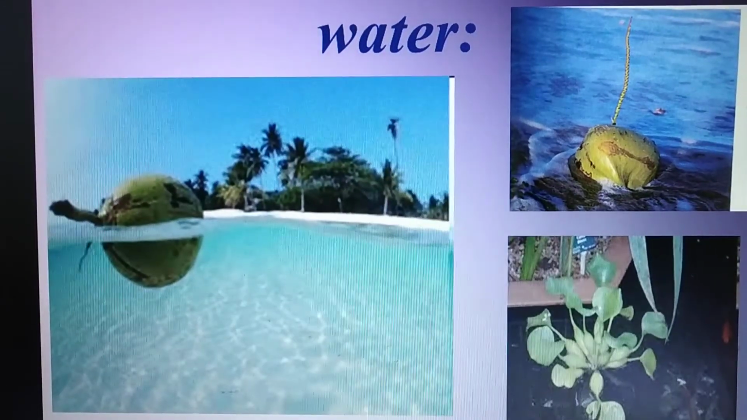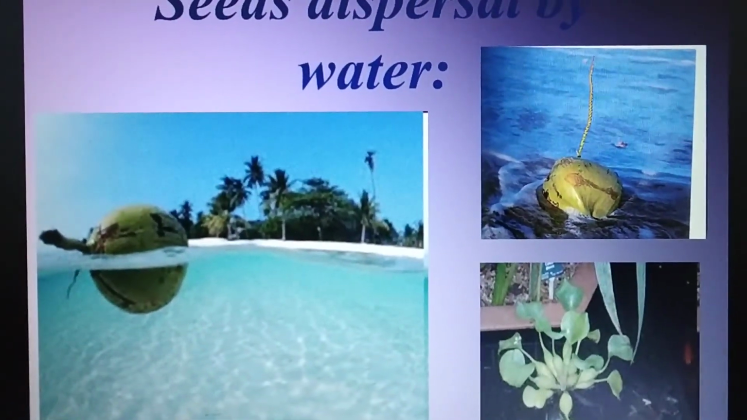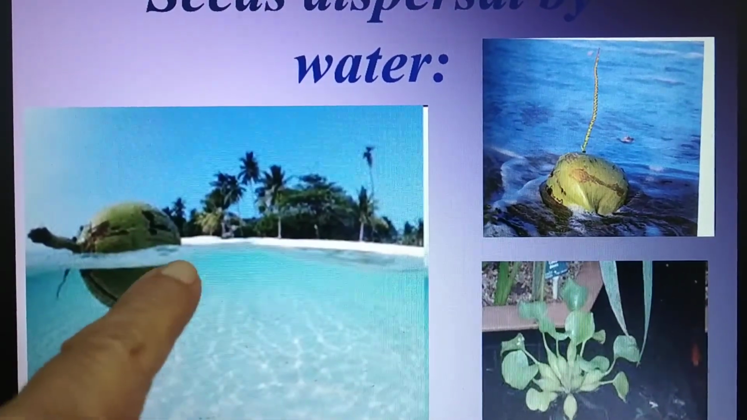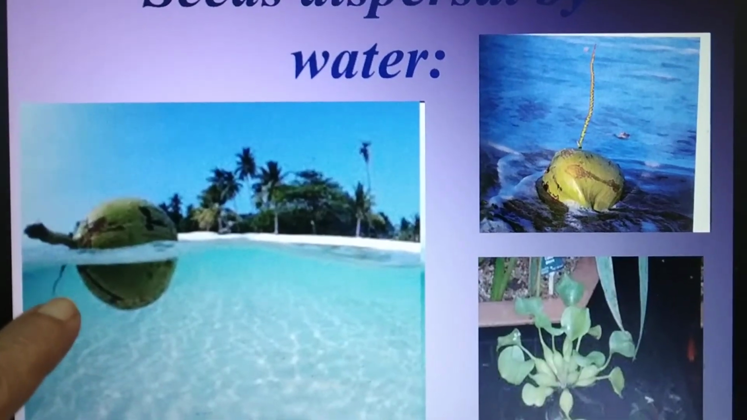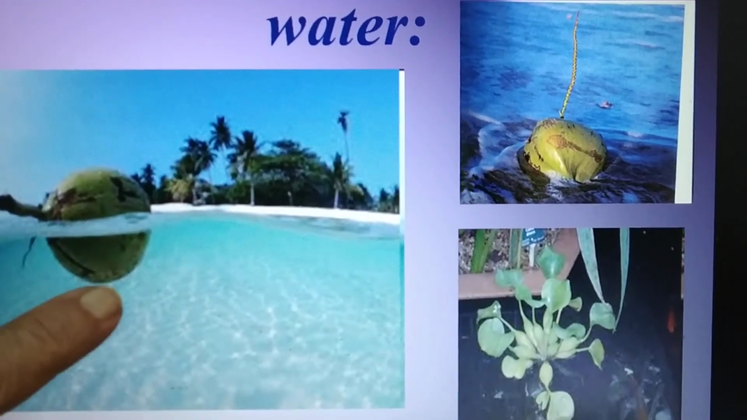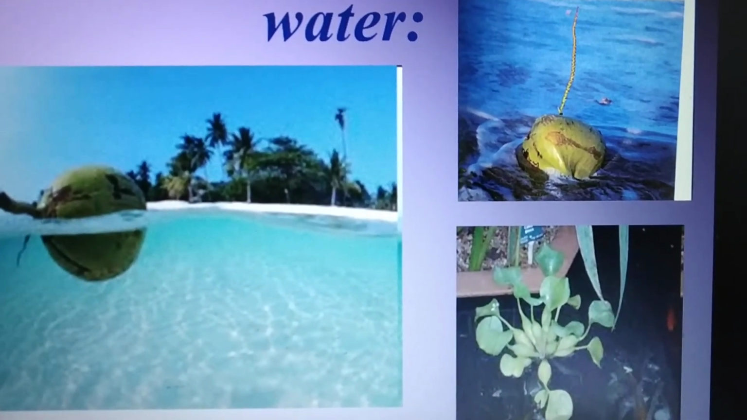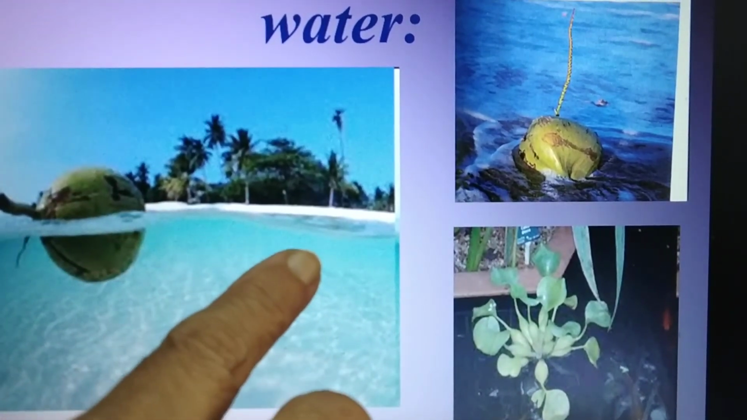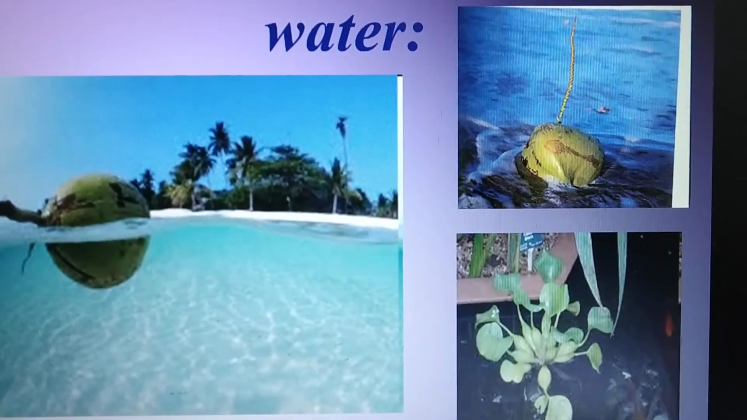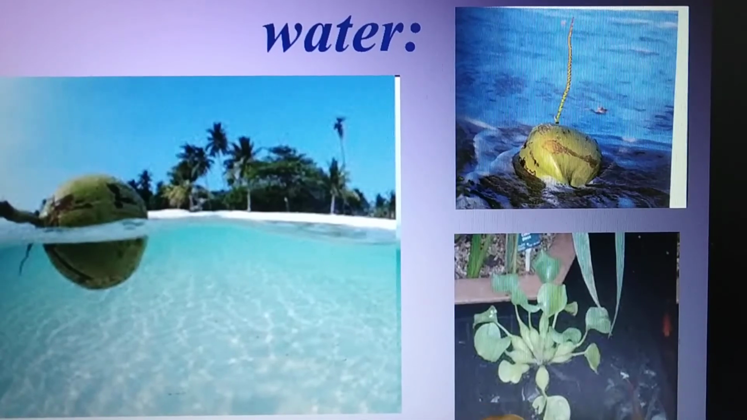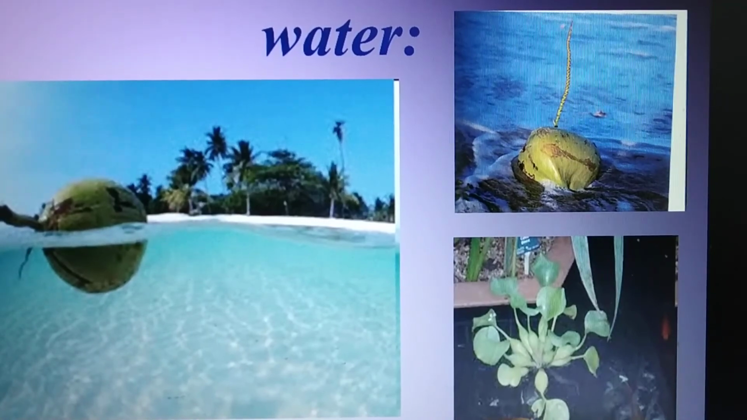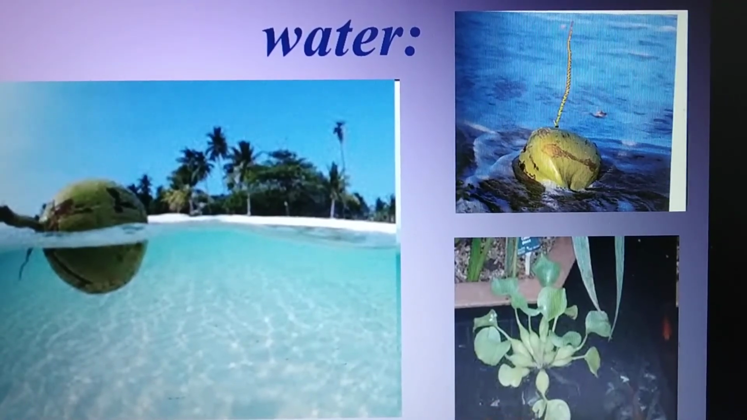Now, seed dispersal by water. Here you can see the coconut plants. You can see the coconut floating in the sea, in the water, and when they travel from one place to another and get stuck near the side on the land, a new plant grows there with the help of the seeds. And here is the water lily plant. It also travels from one place to another, and when it gets some land, it starts growing there.